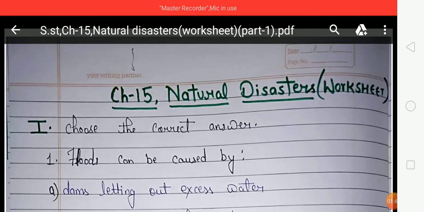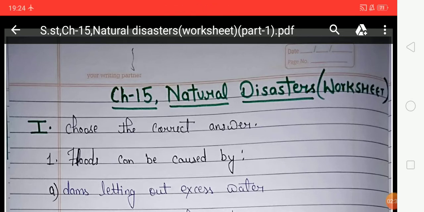Flood means flood occurs when the water in a river rises and overflows onto the river banks. It's called flood, and it is caused by heavy rainfall during the rainy season, and melting of snow during summer. And cyclone is also a massive storm that brings with it fierce winds and heavy rains. Drought is also a natural disaster. Drought is a period of 3 or more continuous years with very low or no rainfall in a region. So students, many more natural disasters are discussed in this chapter.